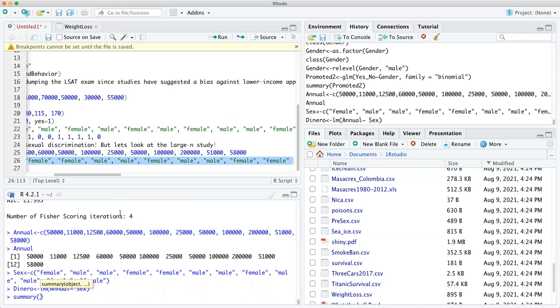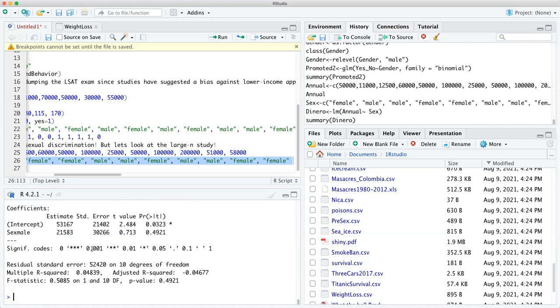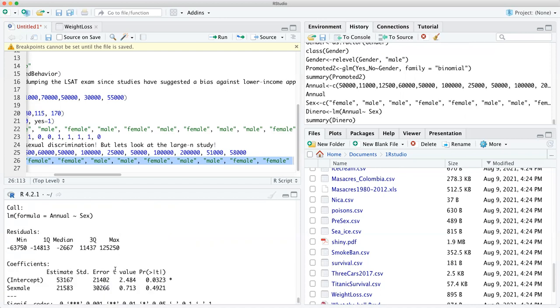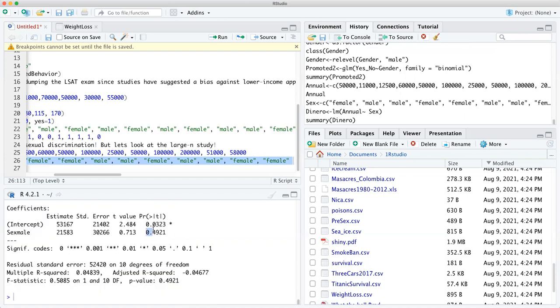So this is important for law, policy, just understanding the world, large N data sets. So let's take a look at what we get with dinero. You could do this with race, right? So you're not getting any significant difference. It seems pretty solid there. That's a very high p-value.